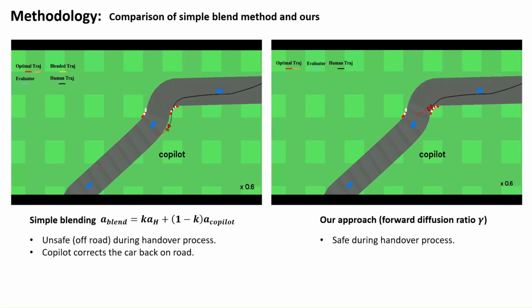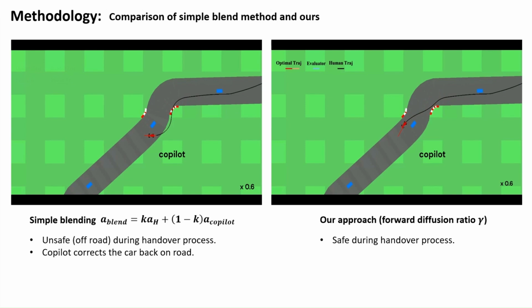To showcase the capability of our partial diffusion approach in the handover process, we compared it with a simple blending method. On the left shows the simple blending. In this approach, the blended action is computed as this equation shows, where K gradually decreases, shifting control from the human to the copilot. However, this method often leads to unsafe off-road states during the transition.